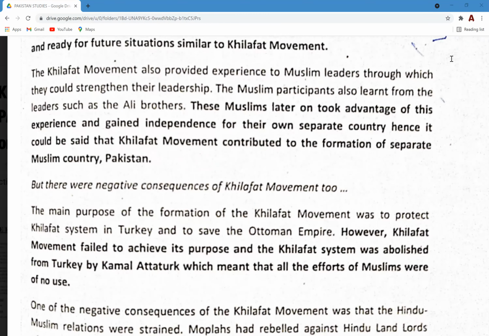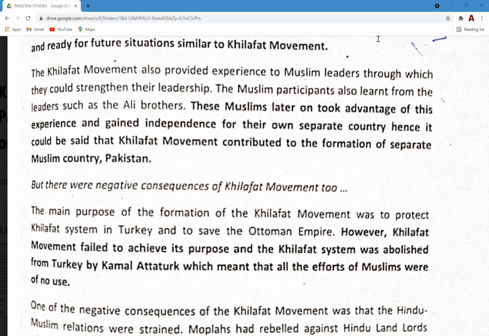Muslim leaders got this experience of running and maintaining such a large-scale movement. This was very rare, that Muslims were finally uprising against the British. We saw such a level of uprising in 1857 during the War of Independence. And then we saw these small oppositions against the British reforms in 1909 for the Morley-Minto reforms, in 1919 for the Montagu-Chelmsford reforms.